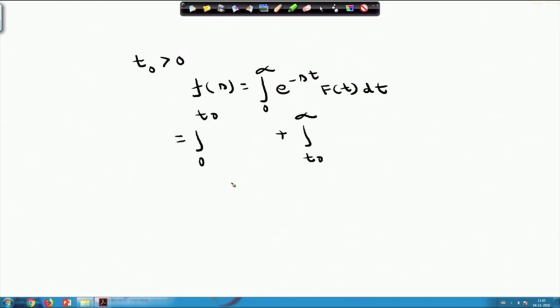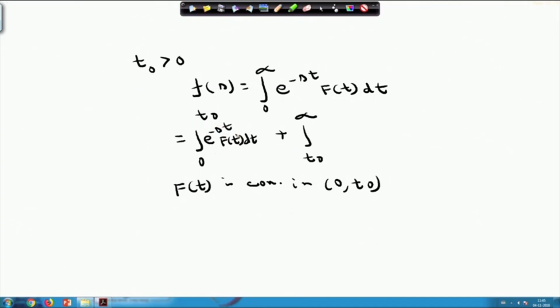Now, if f(t) is continuous in 0 to t0, this implies that this portion, integral 0 to t0 of e^(-st) f(t) dt, will exist. Obviously, this integral will exist for all s greater than a.